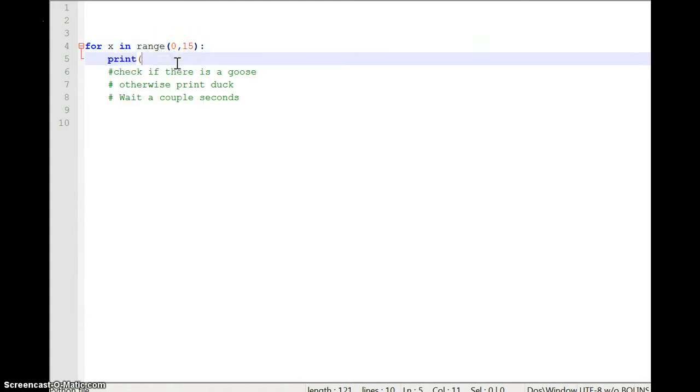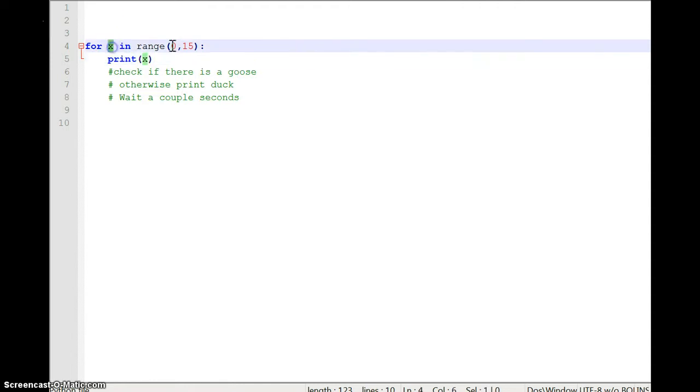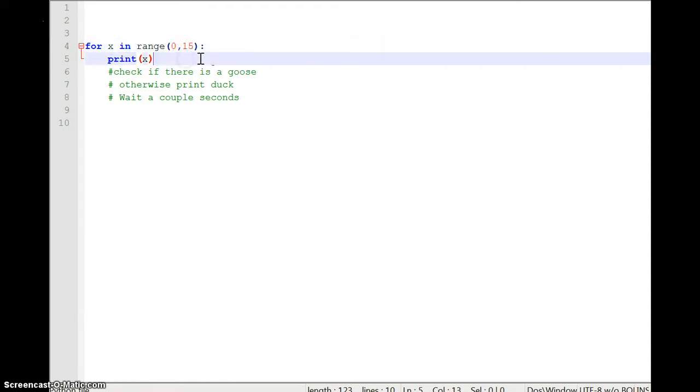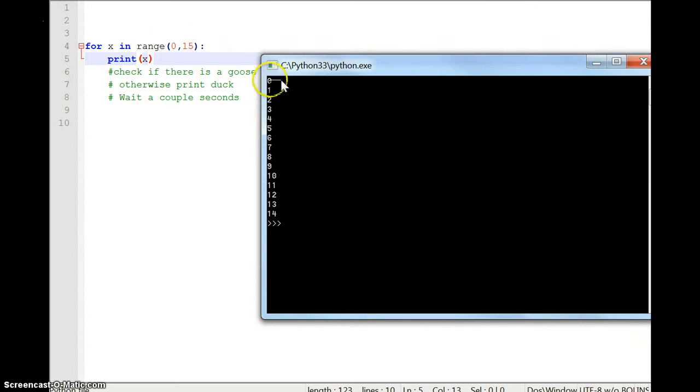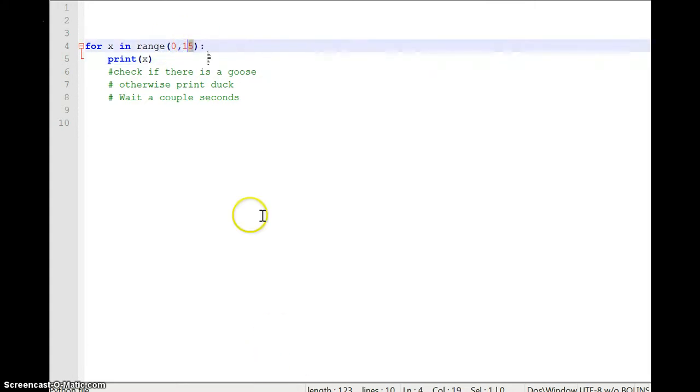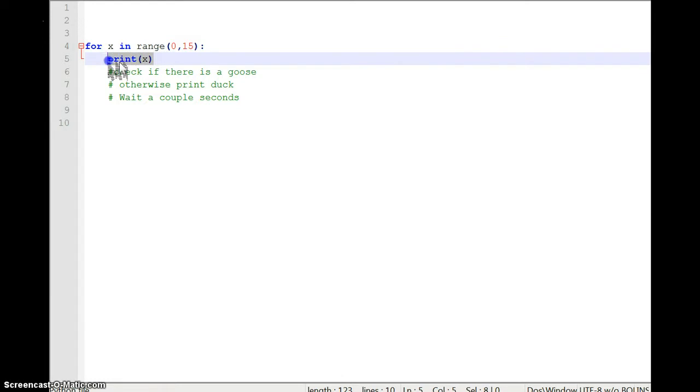Let's just print x and remind ourselves of what we're actually doing here. So what are all these numbers in between 0 and 15 that we're running? Okay, you can see 0 to 15 actually covers the numbers 0 to 14, right? Because that 15 isn't included. But 0 to 14 is actually 15 people, huh?